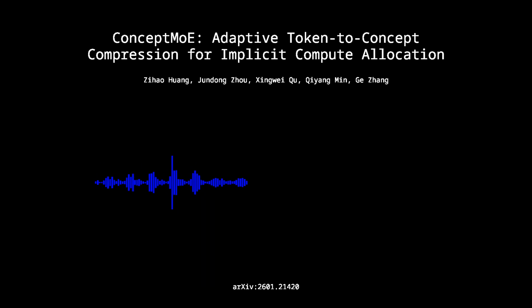On NVIDIA Hopper GPUs, with a compression ratio of 2, they saw prefill speedups of 175%. 175%. And decoding, up to 117% on long sequences. The key insight here is that as your context grows, attention becomes the bottleneck. ConceptMoE just pushes that bottleneck further down the road.